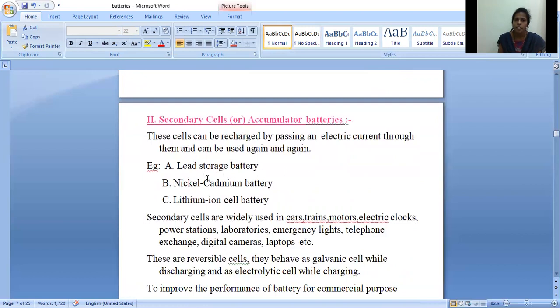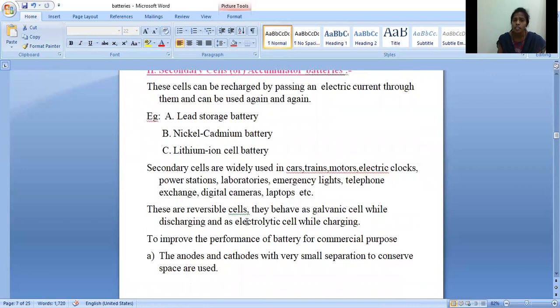Examples are the lead acid battery, also called the lead storage battery, the nickel cadmium battery, and the lithium ion battery. But in our syllabus, we have the lead storage battery and the lithium ion battery. So now let us see the lead storage battery. Secondary cells are widely used in cars, trains, motors, electric clocks, power stations, laboratories, emergency lights, telephone exchanges, digital cameras, laptops, etc. In all these cases, we are using secondary batteries.